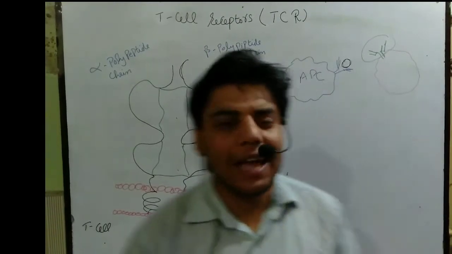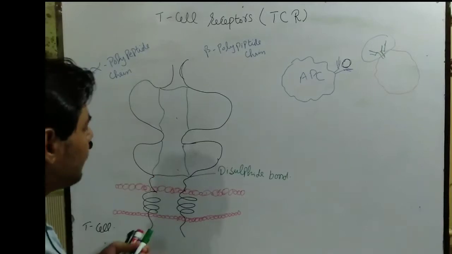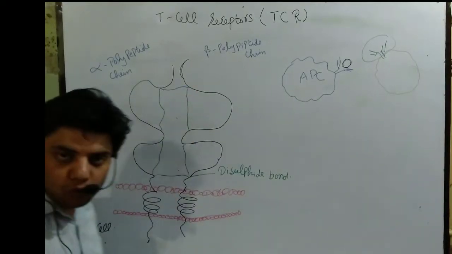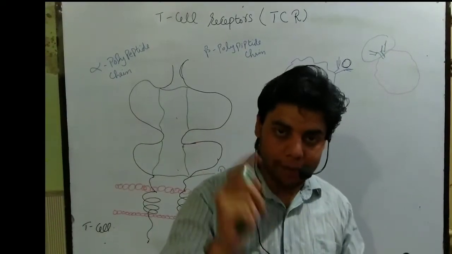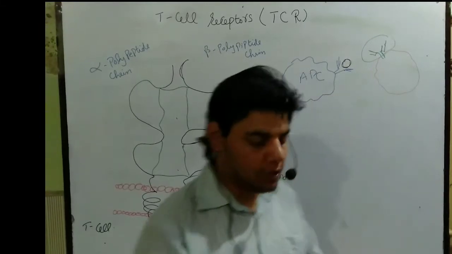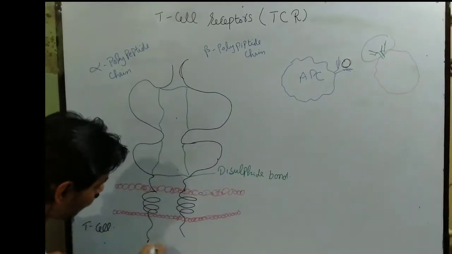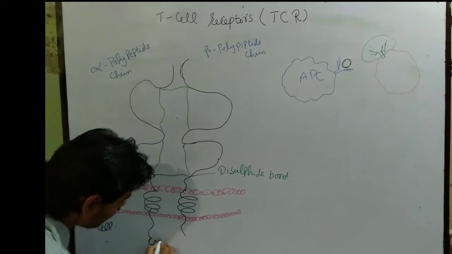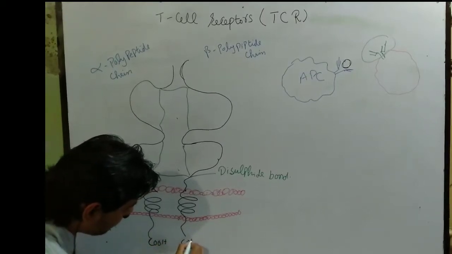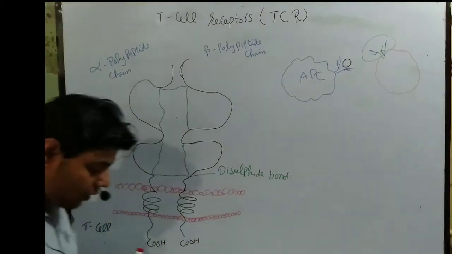Moreover, this is a protein, so remember a protein has two ends: one is the amino end and the other is the carboxylic end. The carboxylic end will be present in the cytoplasm area of the T cell, as you can see.